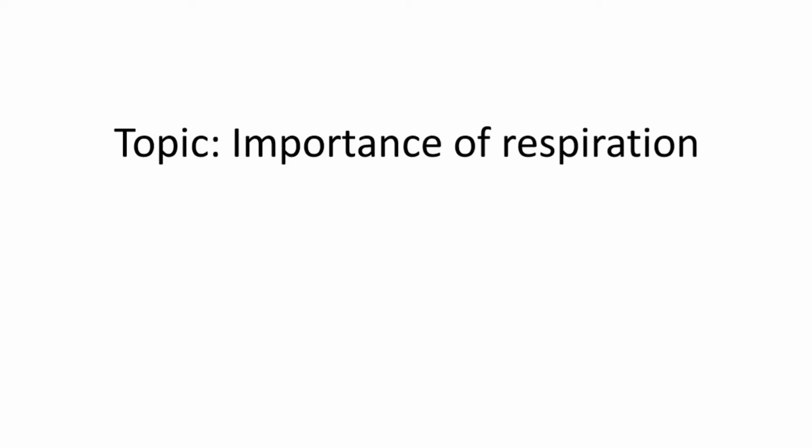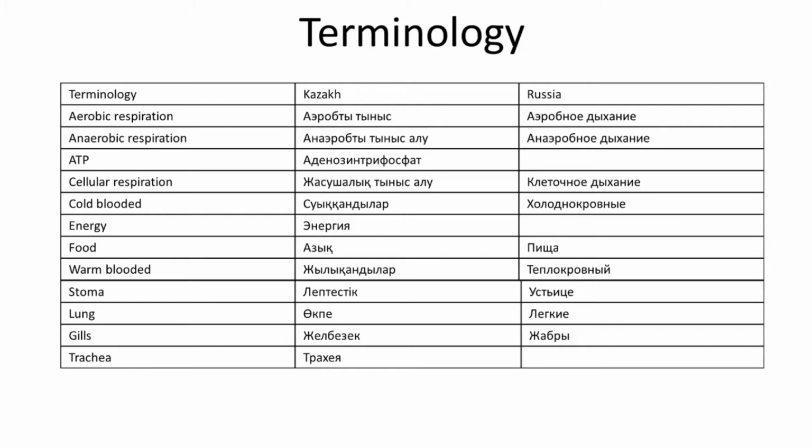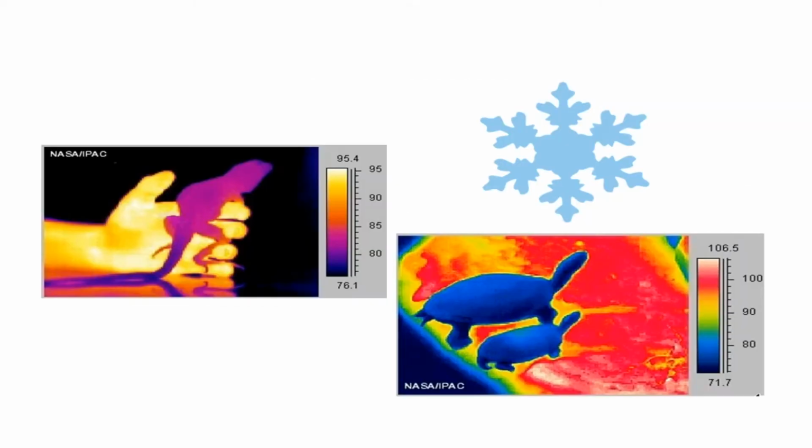Hello dear students. Today we will talk about the importance of respiration. The aim of the lesson: you will describe the meaning of respiration for living organisms and distinguish anaerobic and aerobic respiration types. To reach this goal, you must know this kind of terminology. Please learn by heart. So let's look closer.